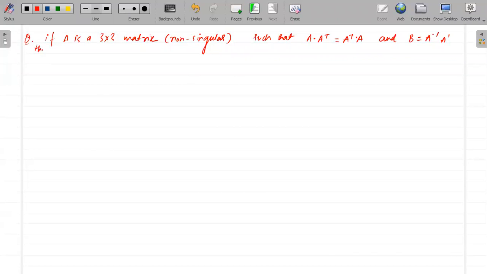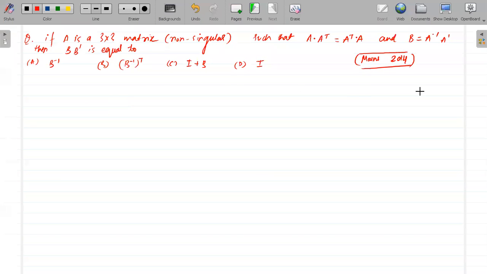Then B into B transpose is equal to... Find the value. This was JEE Mains 2014.